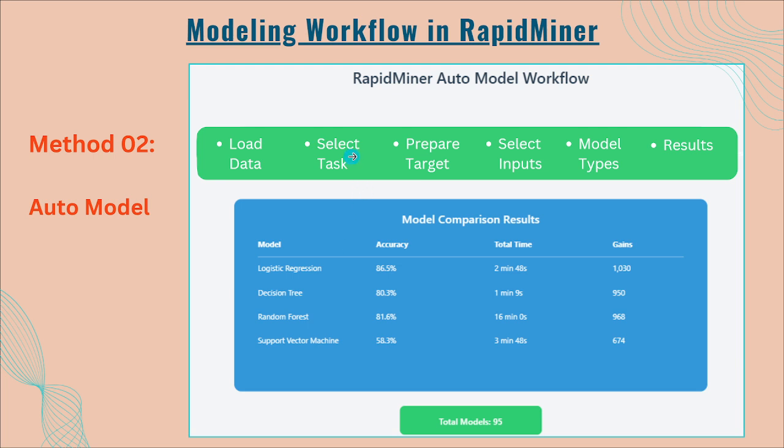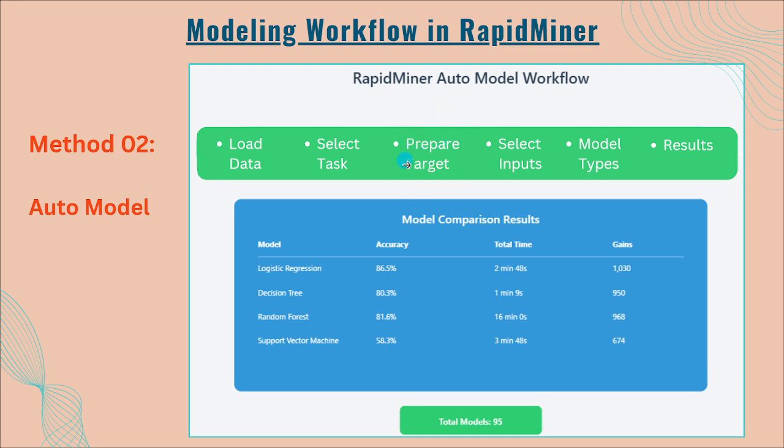The second method is to create an Auto Model. That is a very nice feature given by AI Studio. You can easily create and deploy a model. Simply, these are the things you have to do. You load the data set you want to use in the model. You can select the task you want the model to perform, whether it is to predict something, to classify something, or to do some clustering by using different kinds of unsupervised and supervised learning algorithms.